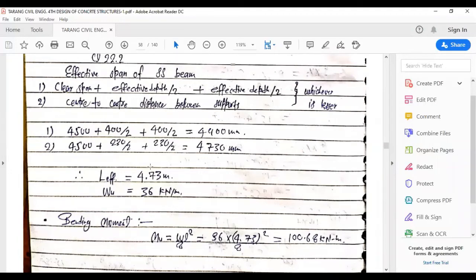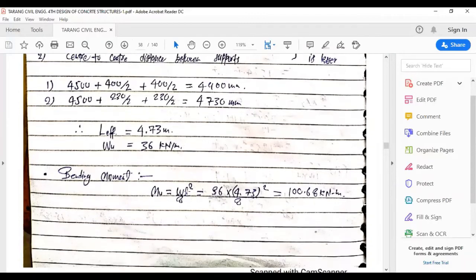Therefore we'll adopt the value as 4730 mm, so L effective would be 4.73 meters. The value of factored load is 36 kilonewton per meter, and this would automatically be the ultimate load, as it is given as factored, so this will be considered as it is.